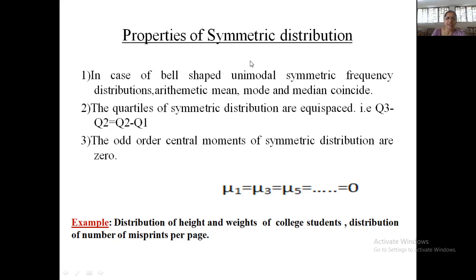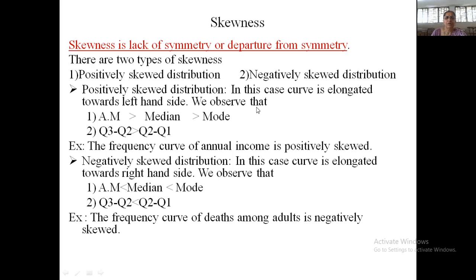Similarly, if you consider the height of a student of University of Pune, the weight of the student also follows a symmetric pattern. Similarly, if I find out the distribution of the number of misprints per page in a certain book having say 300 pages, the distribution of misprints will also follow a symmetric distribution. So this is all about symmetricity.